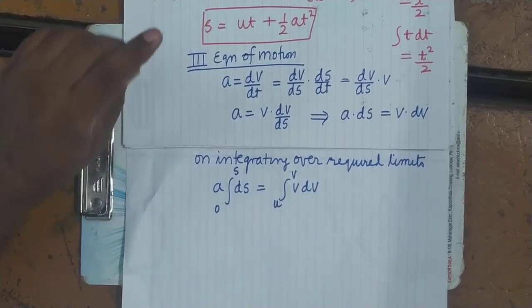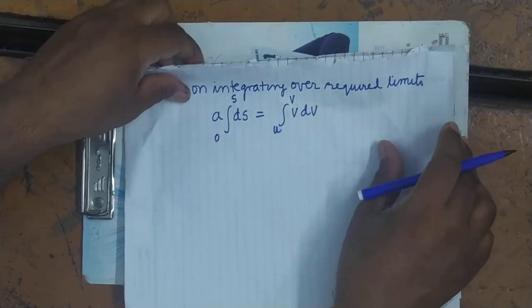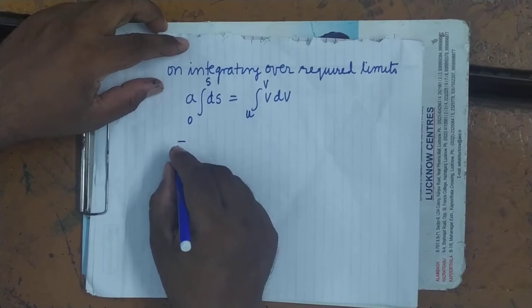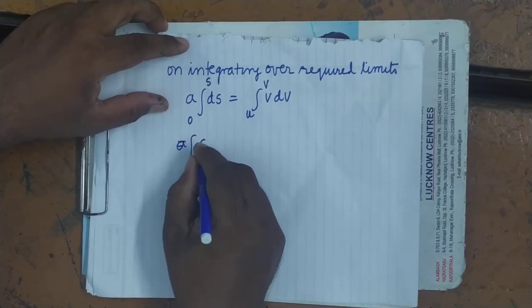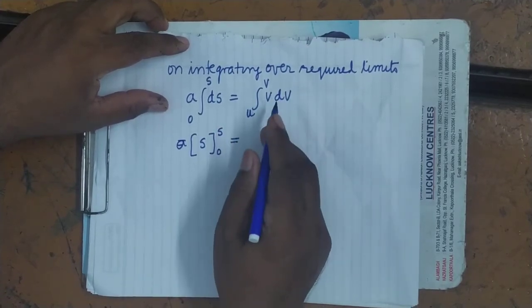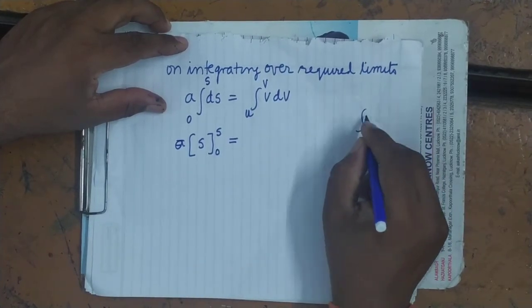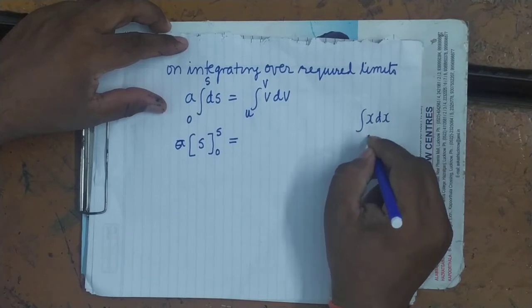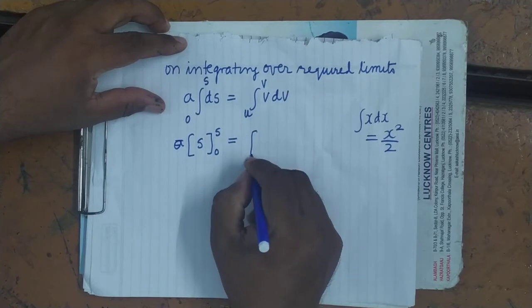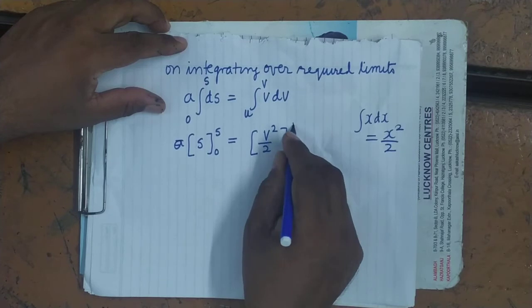So see here, now when you further solve this, integral ds is equal to s, limit is from 0 to s. Here integral v dv, just now we saw that integral x dx is x square by 2, so integral v dv will be v square upon 2, limit is from u to v.